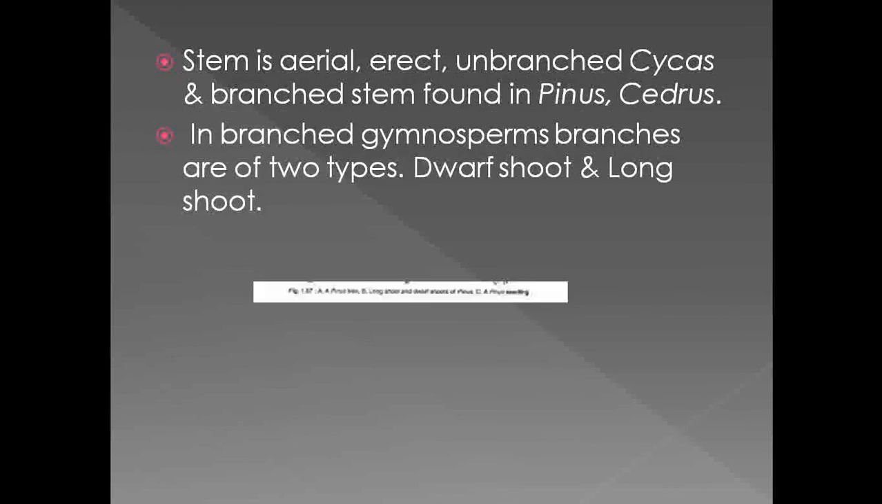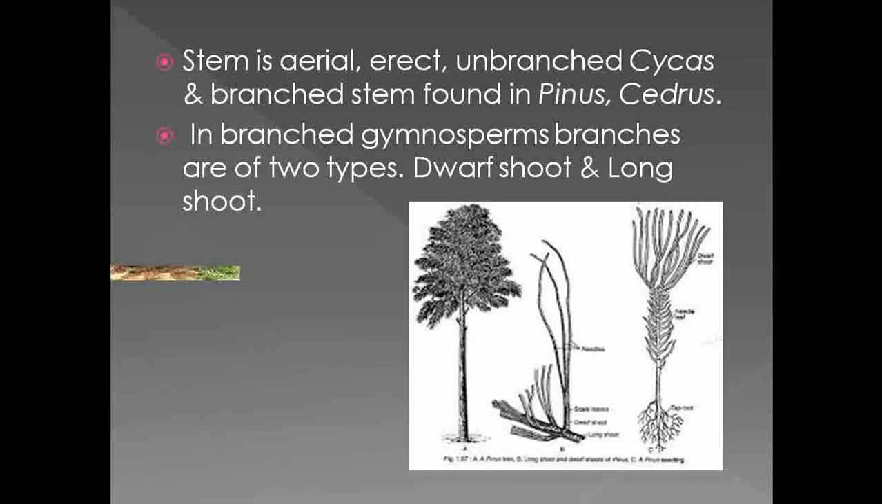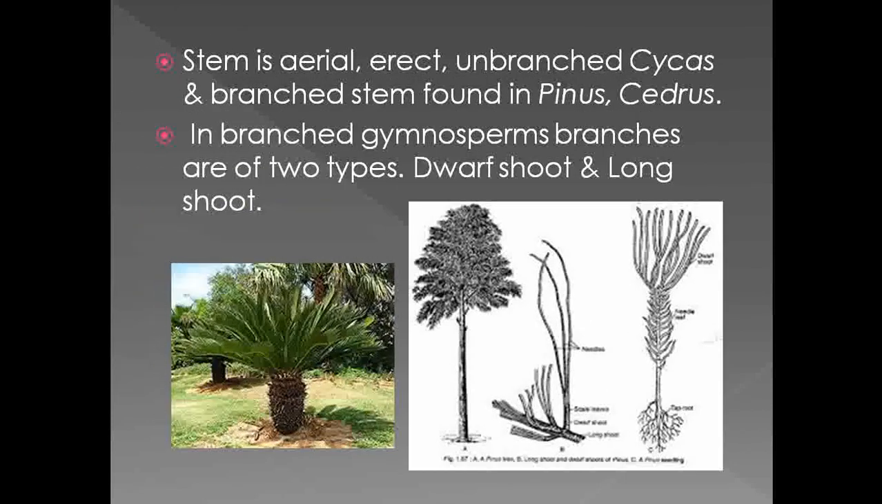So if we observe the stem which is present in the gymnosperms, see that this is the stem of the gymnosperms. The stem is aerial and erect. If this is one of the members of Cycas, see that if you observe the stem, it does not show the presence of branching. Only the branching is seen at the tip region of the stem.